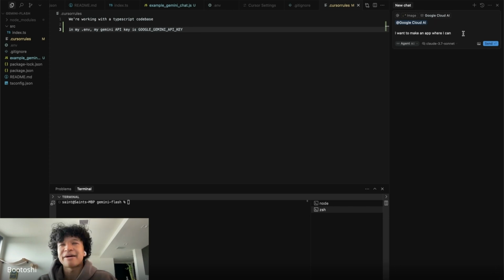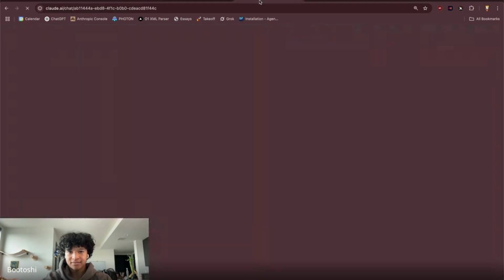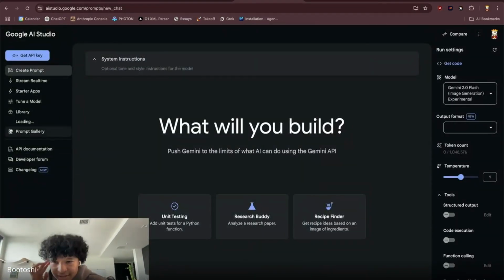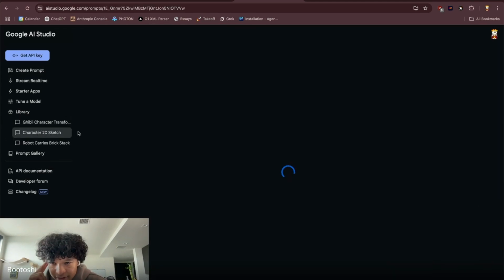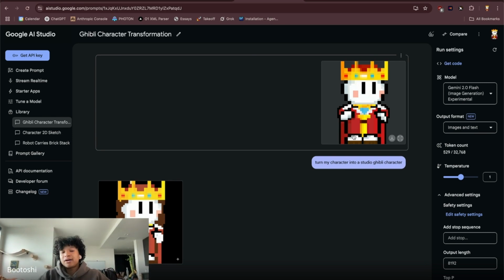So here's kind of my vision. I want to make an app where instead of having to constantly put my character reference into Google Gemini, I put my character reference there once. And I don't want to keep re-rolling for different images every time because it gets painful.